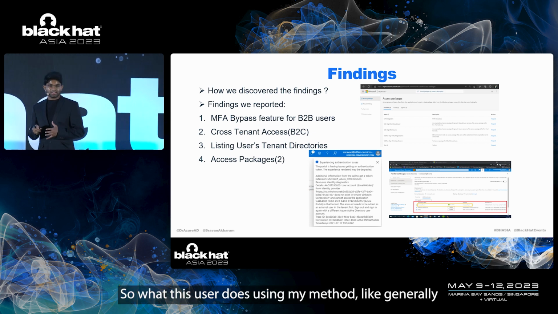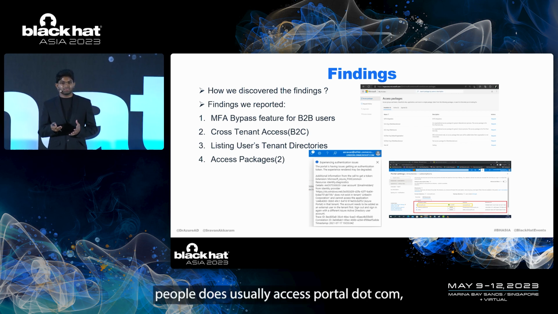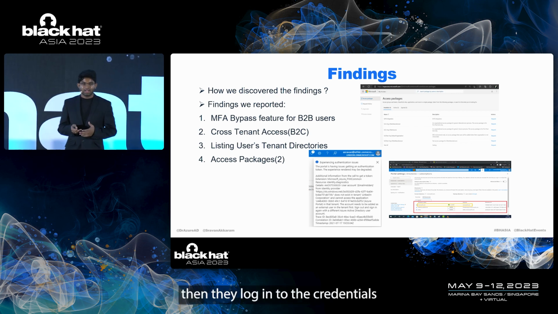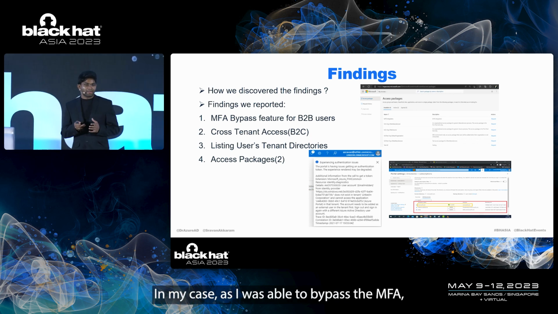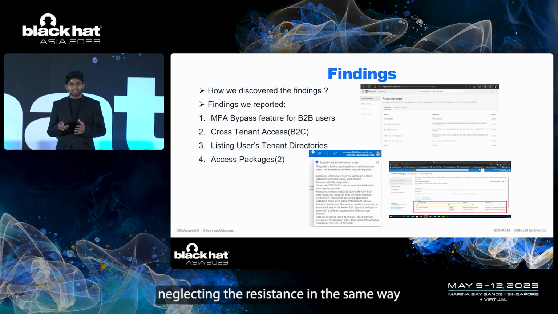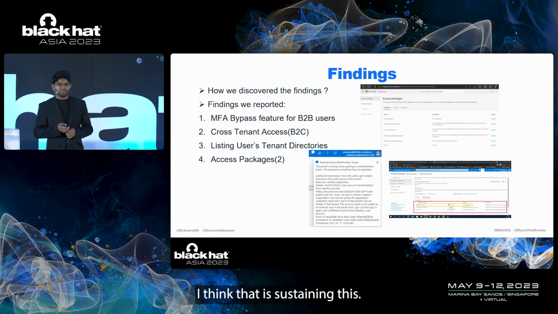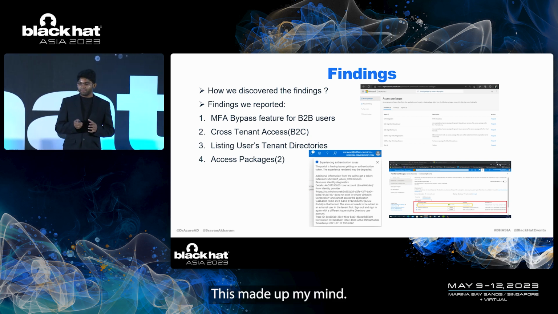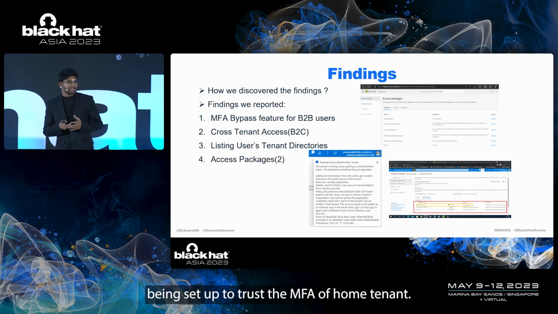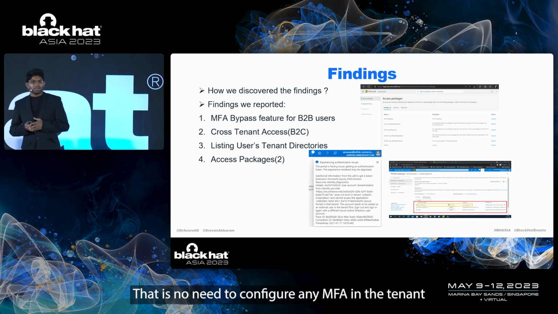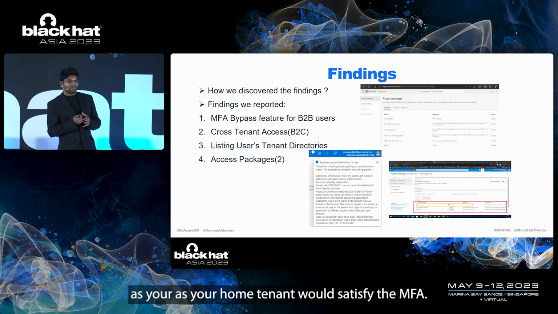Generally people access portal.azure.com, then log in with their credentials, and then finally switch the directory to access the resource tenant. In my case, as I was able to bypass the MFA by directly accessing the resource tenant, the same way the user was able to bypass the MFA of the home tenant by directly accessing the resource tenant. This made up my mind. I found this to be an incredible finding, because all these years Microsoft has told us to trust the MFA of the home tenant. That is, no need to configure any MFA in the guest tenant as your home tenant would satisfy the MFA.